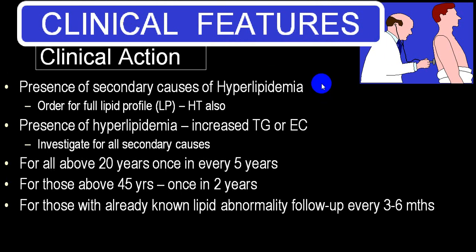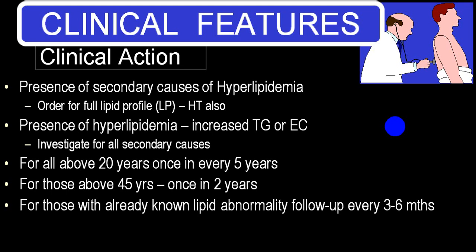So always try to identify the secondary cause, and if secondary causes are less likely, always search for primary because primary group is only 5%. If you get a very high abnormal elevated level of TG or abnormal elevated level of lipids, say total cholesterol is 300, 400, think in terms of primary groups.